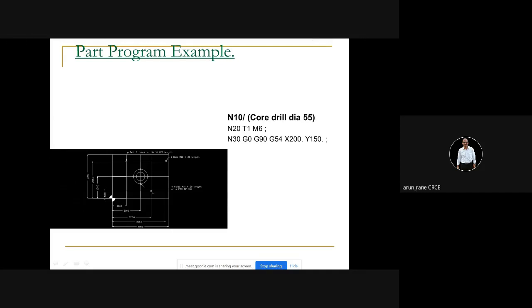Like say this is now, consider this, imagine that this screen is nothing but the table. This screen is nothing but the machine table. Okay, and consider this, look at this arrow, that is say top right hand corner. So imagine this is your machine zero point or home point or reference point.